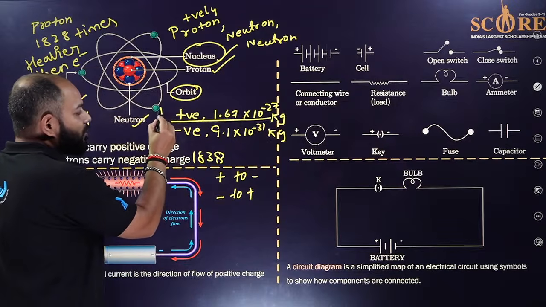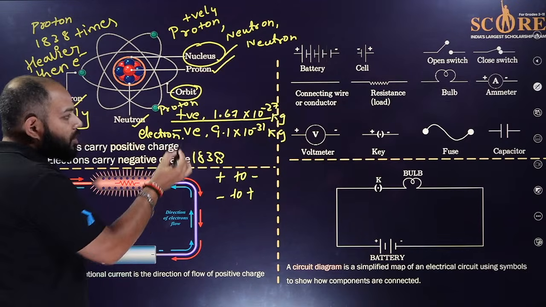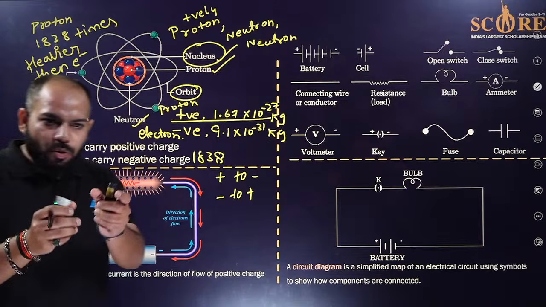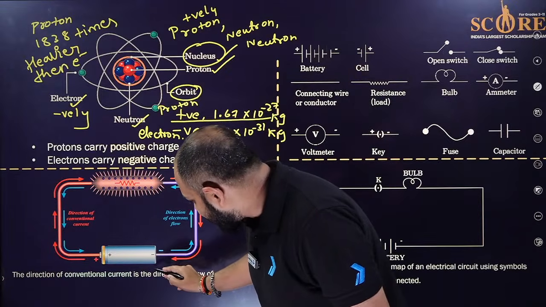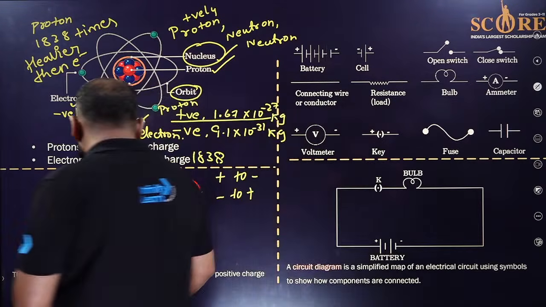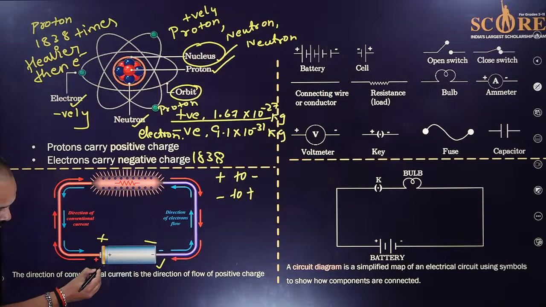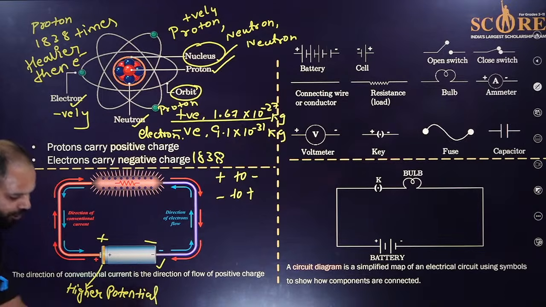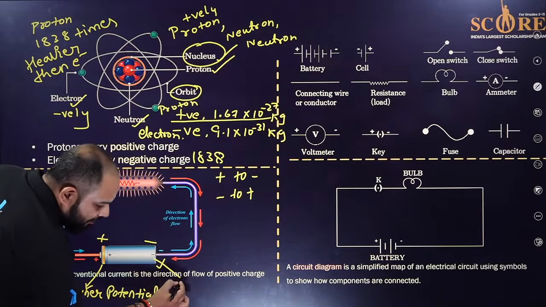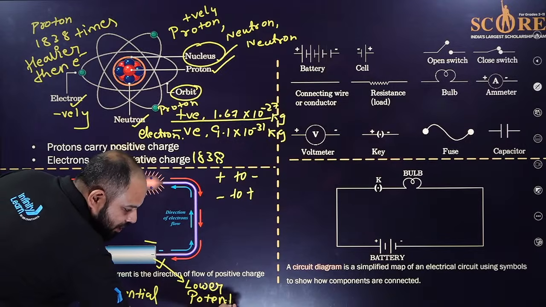Okay, remember, this is for proton and this is for electron. So what happens in the circuit when you connect any source like a battery or a cell? You can see here it is a cell which is being shown to us. It has this positive terminal and the negative terminal, and this positive terminal is called the higher potential one, and this negative one is called the lower potential.